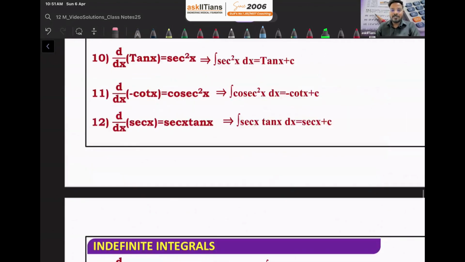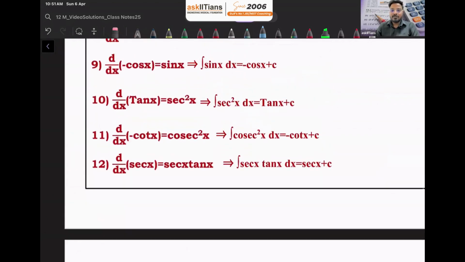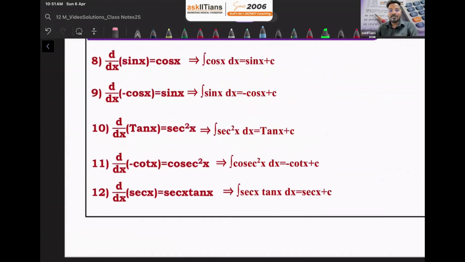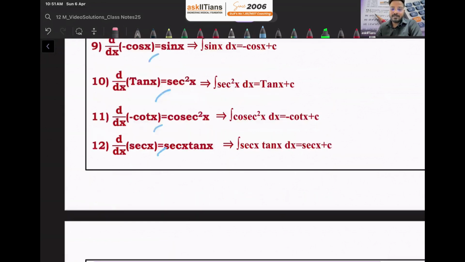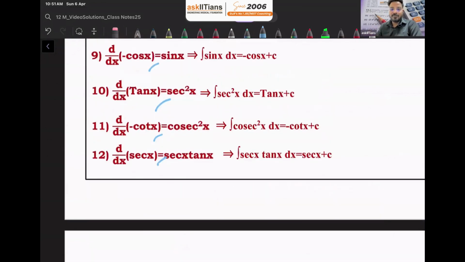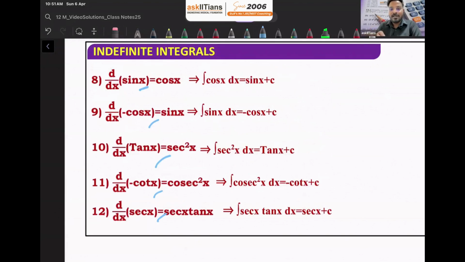Now in this, if you see guys, we have found out all of these just because we know the derivative of sine, cos, tan, cot, secant, cosecant. So we can find integration of what? Integration of derivative of sin x, integration of derivative of minus cos x, that is sin x.